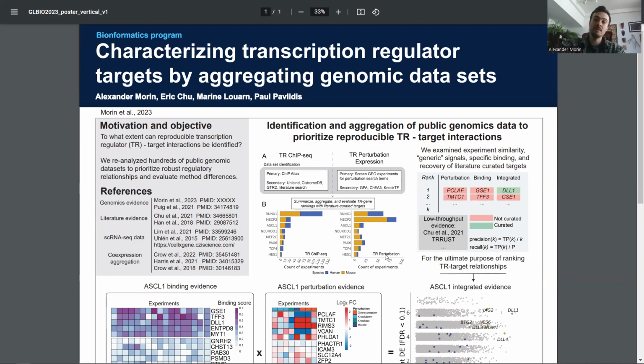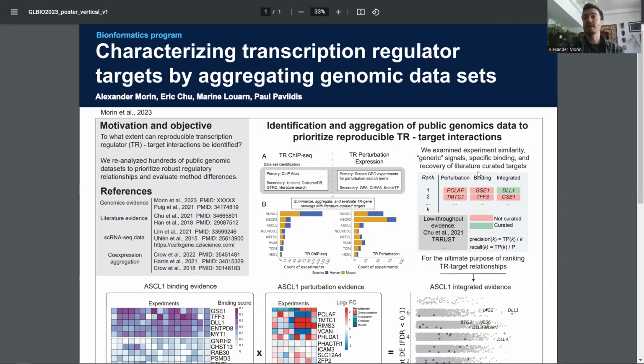Okay, so the ultimate purpose of this work was essentially to rank target genes. However, we wanted to better understand the contributing features of these methods. So in the paper, we look at things like the similarity of the experiments, generic signals, so gene targets that are prioritized regardless of which TR or context is assayed.